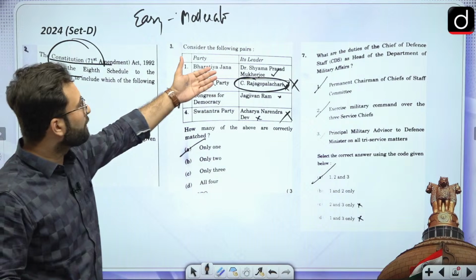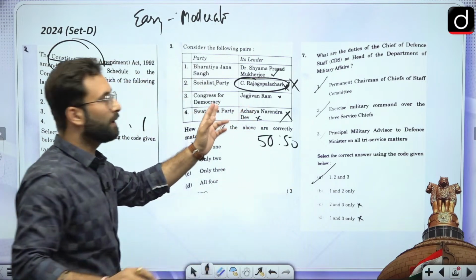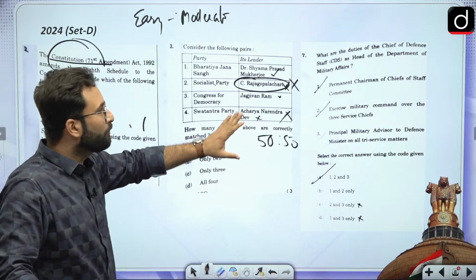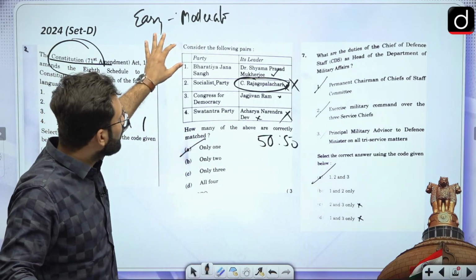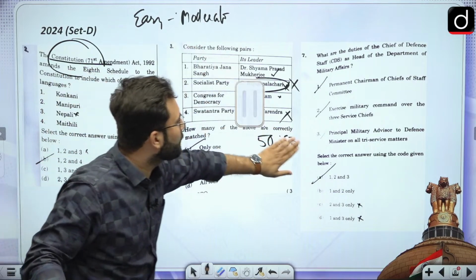Okay, now you can go for the 50-50 option over here. If you don't have any idea about Jagjivan Ram's party, you are supposed to have it. But again, if you don't have it, then you will go for only 1 or only 2. You will not go for 3 and 4. So elimination, again, was working over here.